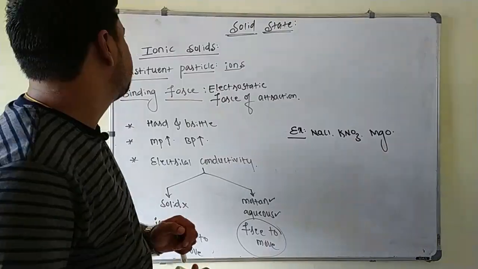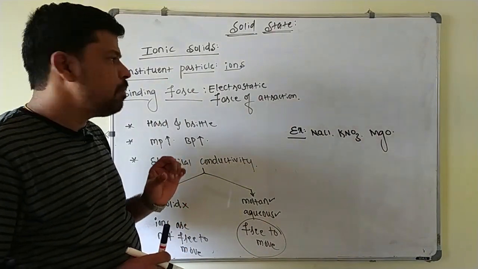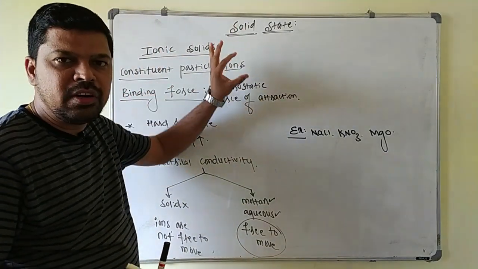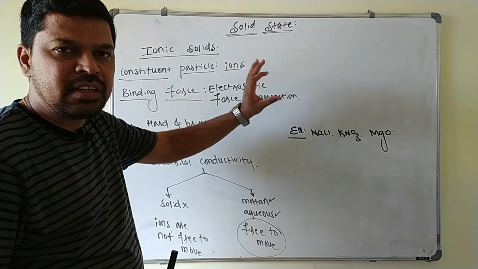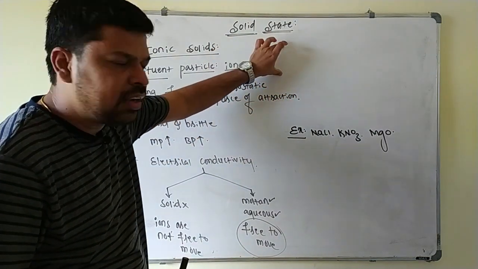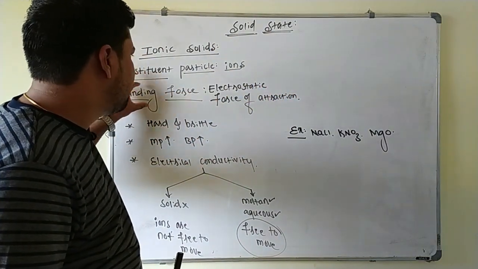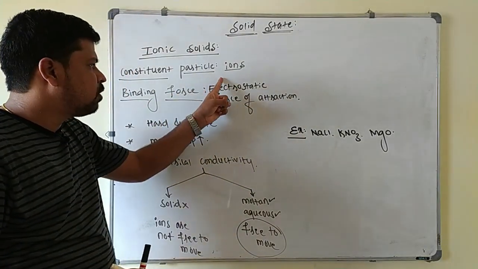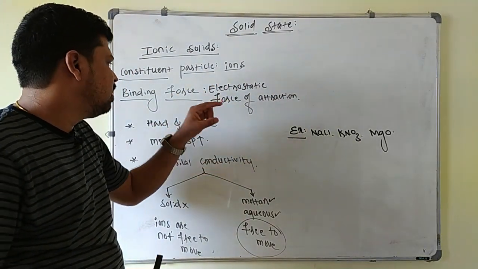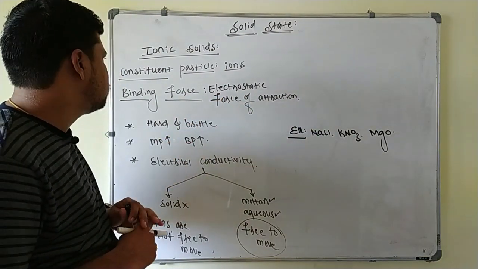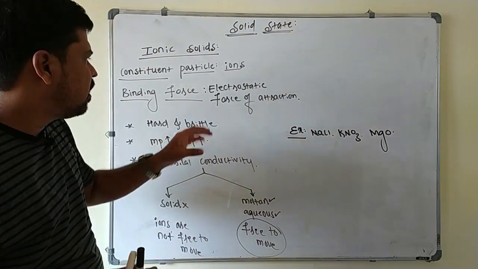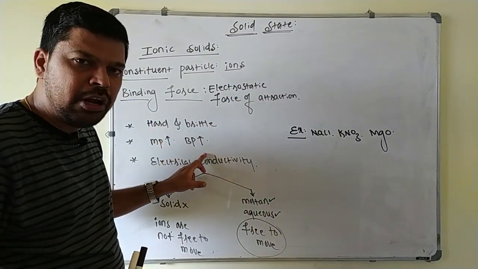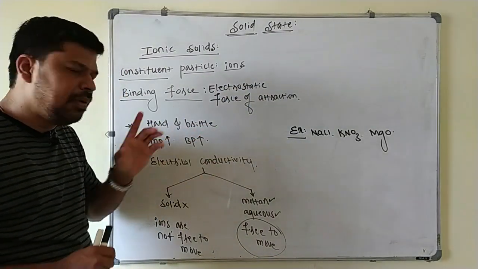Next point, ionic solids. As the name indicates, the constituent particles are ions. In these ionic solids, cations and anions are arranged in a three-dimensional network, and they are held together by a strong electrostatic force of attraction. Here the binding force is electrostatic force of attraction. This is also called Coulombic force of attraction, and because of that strong force of attraction, they have a high melting point and boiling point, and they are hard and brittle in nature.